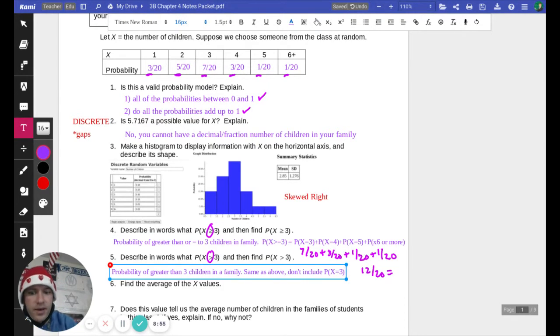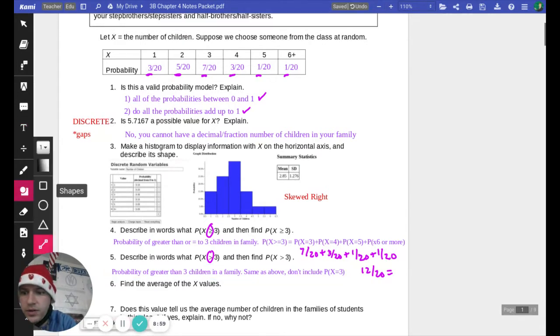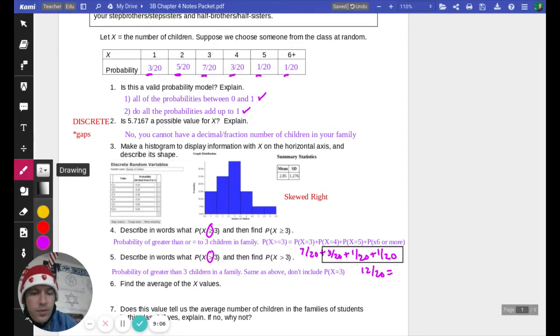So without that, we have the 3 out of 20, the 1 out of 20, 1 out of 20. And we'll add 3, 1, and 1, and that'll give us 5 out of 20, which seems like 25%.